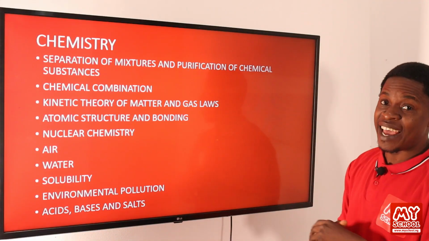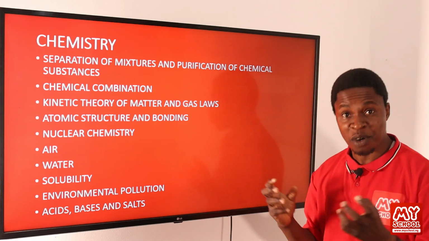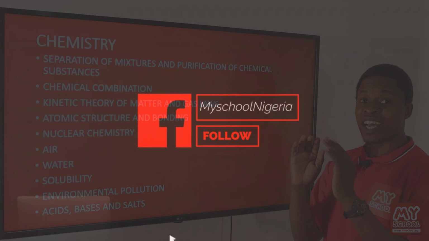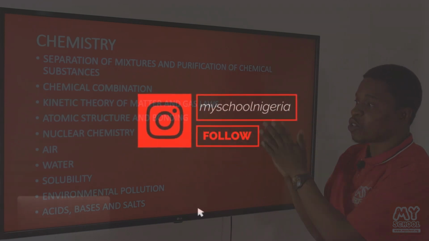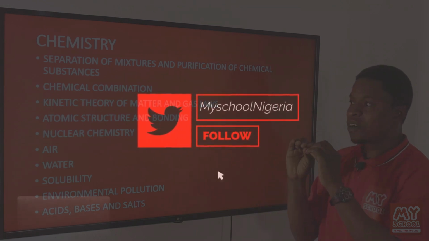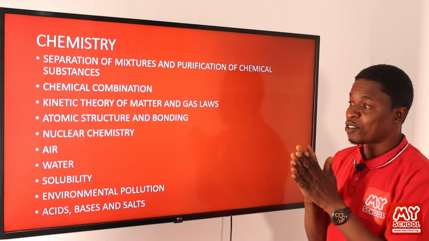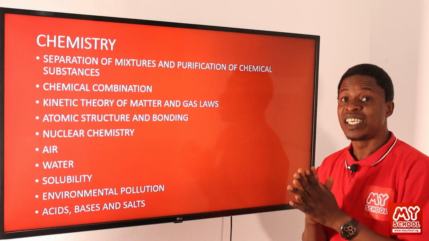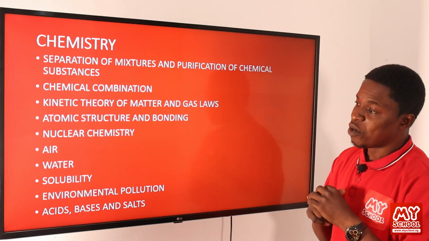Also, we'll be considering air. Air, like you know, the basic science that air is a mixture of gases. Okay, so there are a lot of gases, different gases make up air. So we'll be looking at the different components that make up air as a mixture. We'll be looking at noble gases, we'll be looking at oxygen, we'll be looking at nitrogen, and the likes of them present in air.